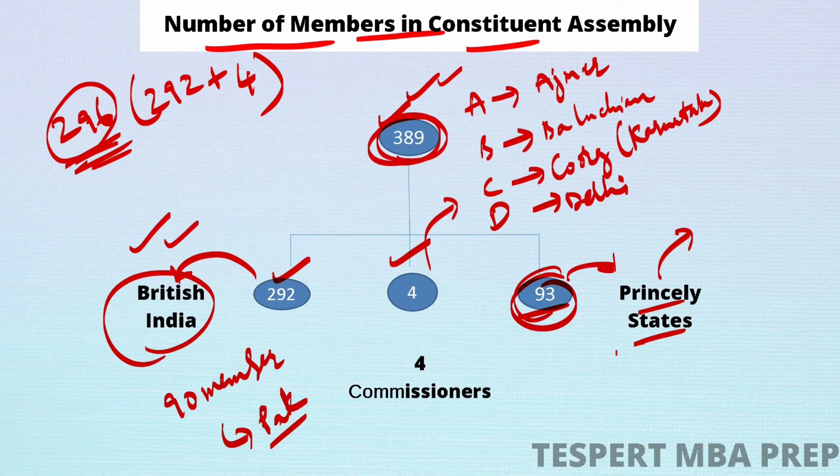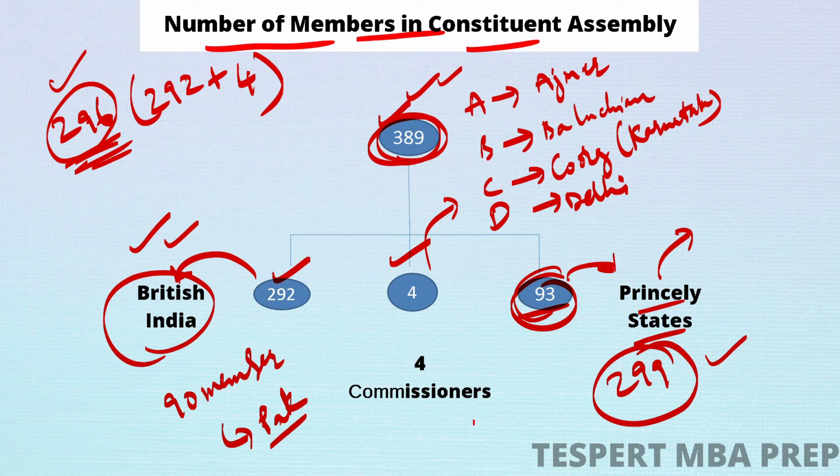So before independence, India had 296 members in the Constituent Assembly, and after independence, India had 299 members, whereas Pakistan had 90 members. In examination, you may be asked how many members were there in the Constituent Assembly before independence, in which 296 is the answer, and how many members are there after independence, in which 299 members is the answer.